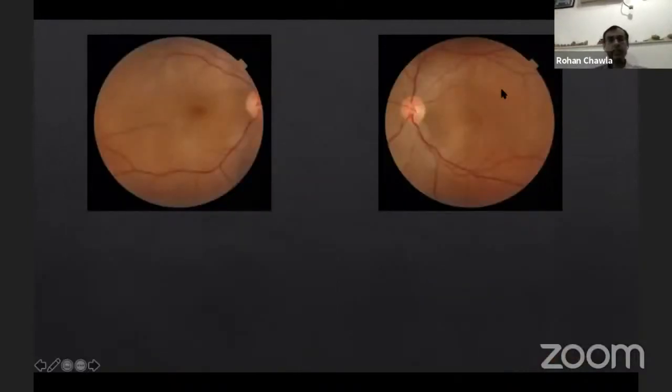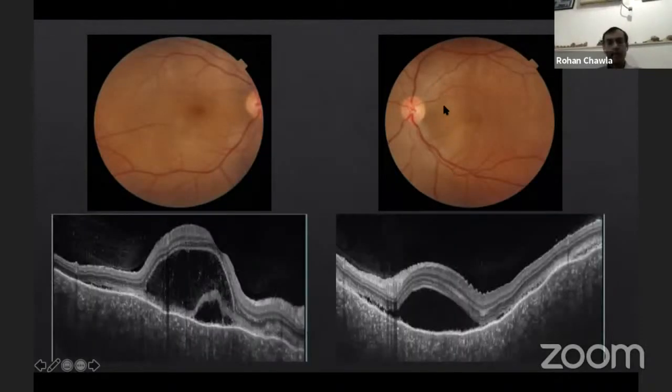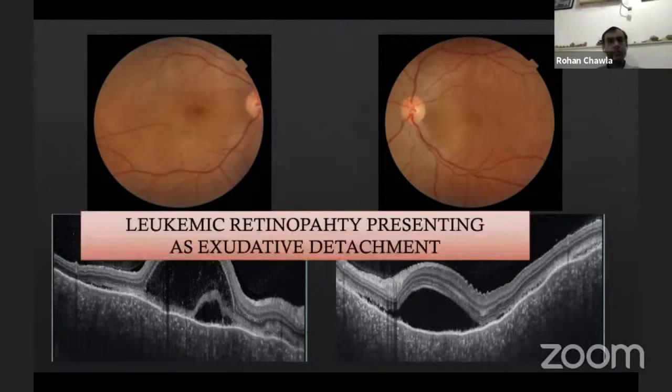Now look at another case where you again have discoloration, where the choroidal reflex is lost. So there's fluid accumulating here. If I show you the OCT, you will see that there is subretinal fluid, but with so many hyperreflective dots in the subretinal fluid as well as in the choroid. So is it again a case of VKH like I showed you earlier? Well, actually here we had a pre-diagnosed patient. This was a known case of leukemia.